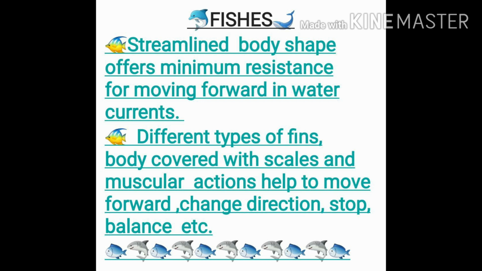As you can see, they have a streamlined body which offers minimum resistance to move forward in water.